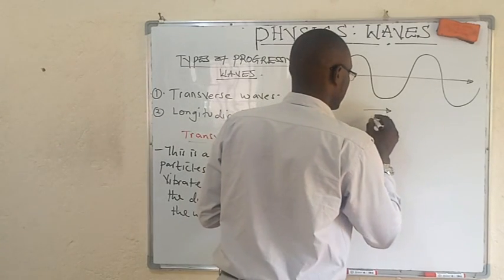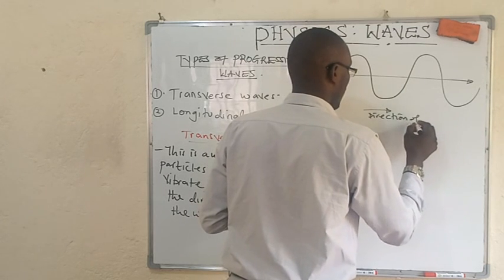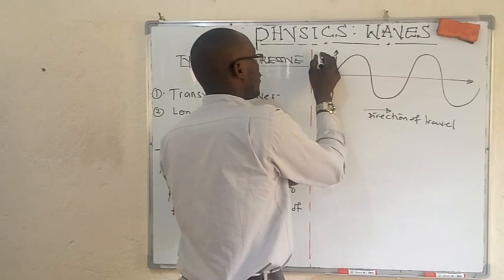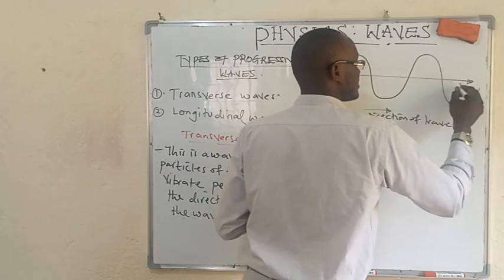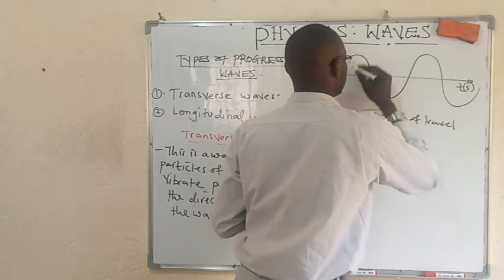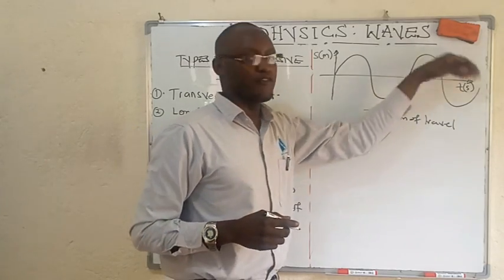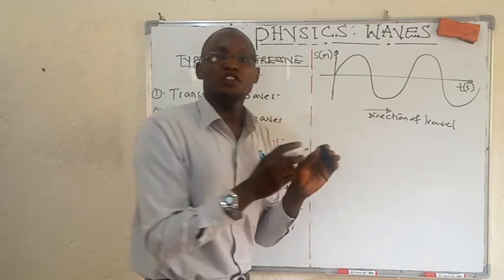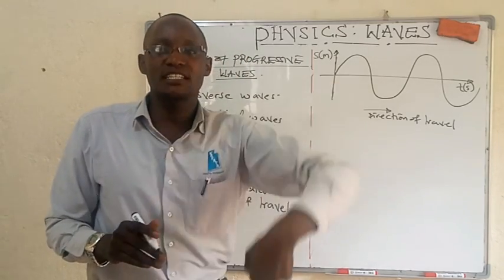We have drawn its displacement, S in meters, against time. As time is passing, how far is the wave displaced? Particles are going to be vibrating perpendicularly, at right angles.